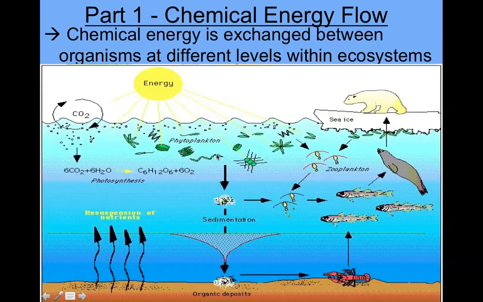All right, so we're going to start with chemical energy flow, which is chemical energy, which we usually refer to as food or nutrients, being exchanged between organisms at different levels within ecosystems.